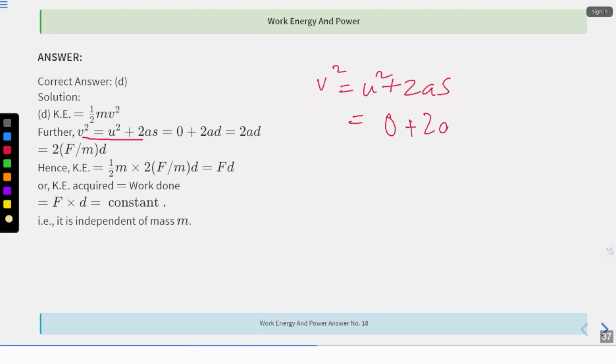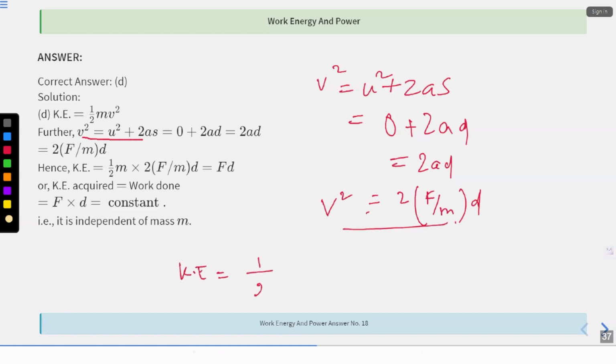0 plus 2a into d, that is 2ad. So v square, that is, what is acceleration, guys? Come on, what is acceleration? Acceleration is force by mass. That is 2 into f by m into d, right? This is v square. So kinetic energy will be half into m into v square, that is 2 into f